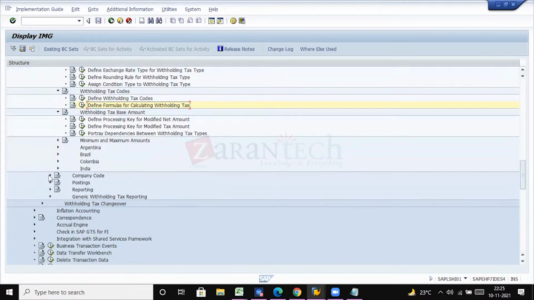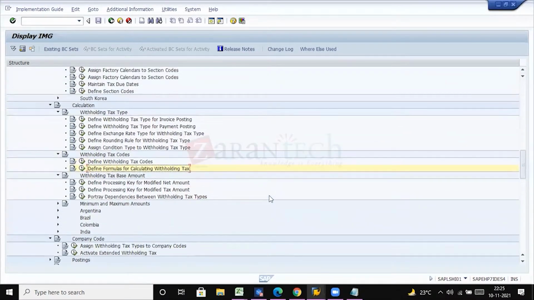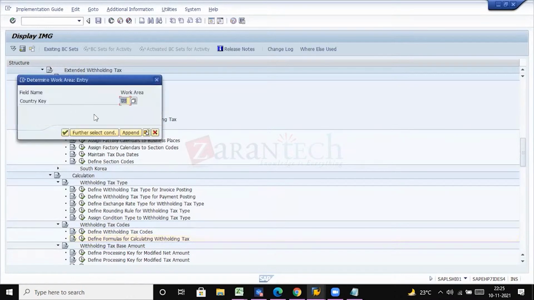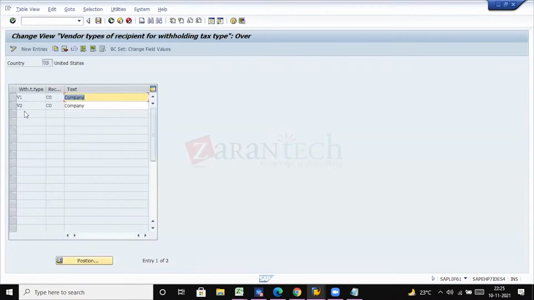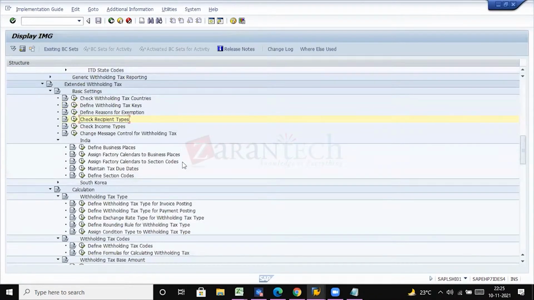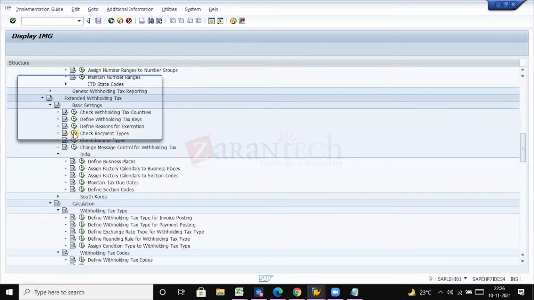And now let us go to the company code. Assign withholding tax types to company code. We have defined recipient codes as well. Recipient types. We have defined, right? We have not defined, I guess. Okay. Yeah. Let us define recipient types.